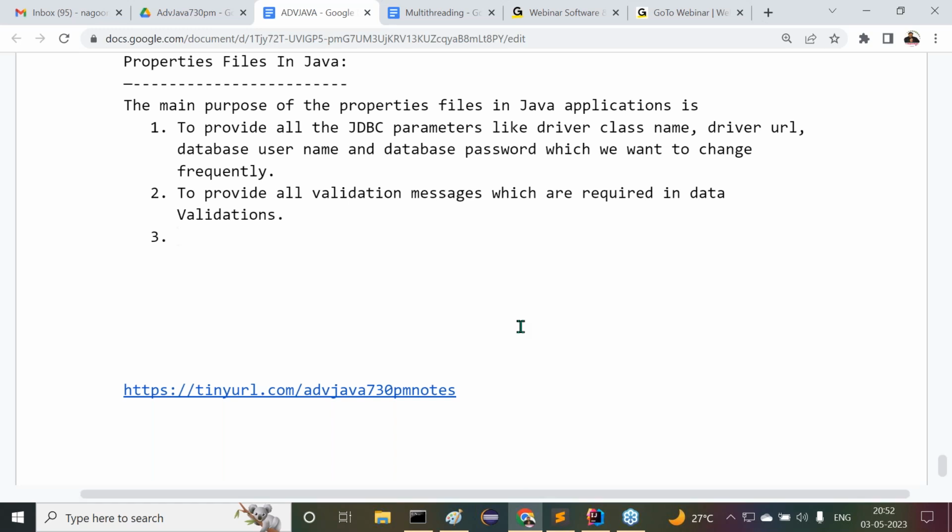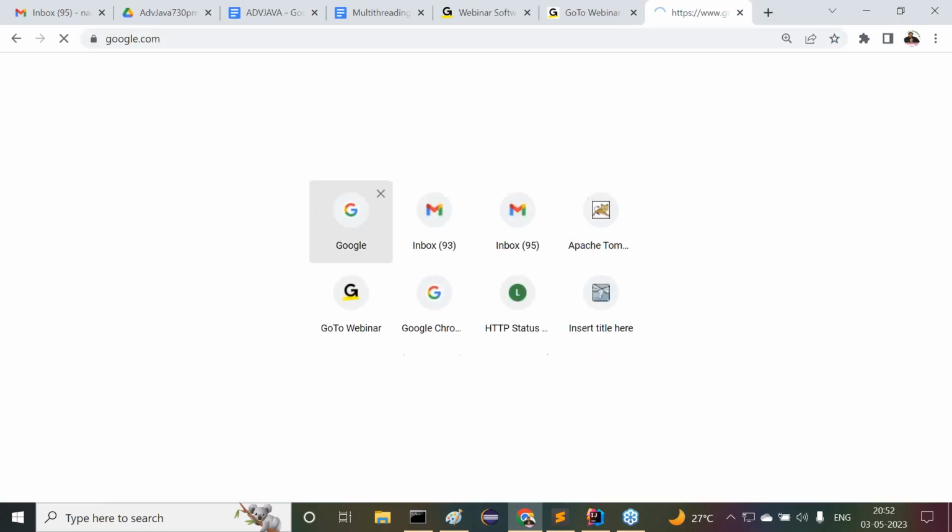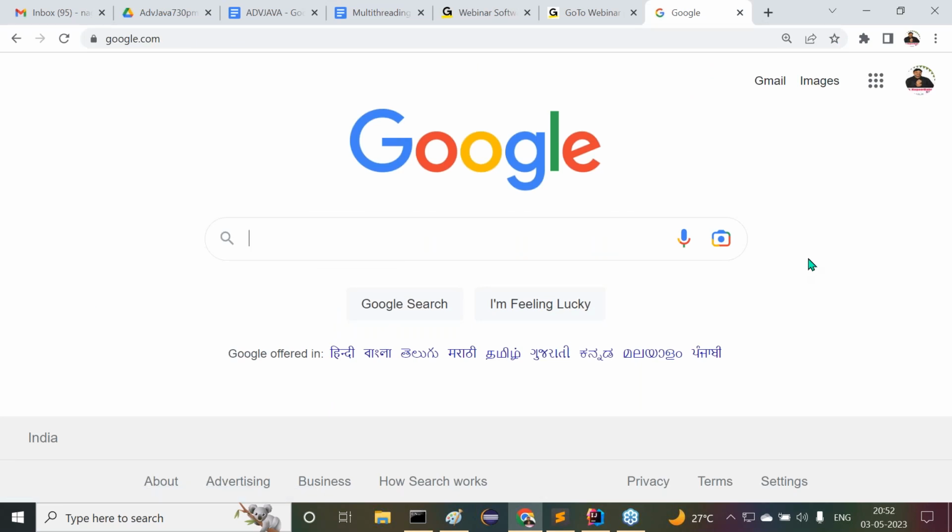Next, one more point here. All of you observe carefully. All of you are observing these languages, no? This is Hindi. Bengali, right? Marathi, right?